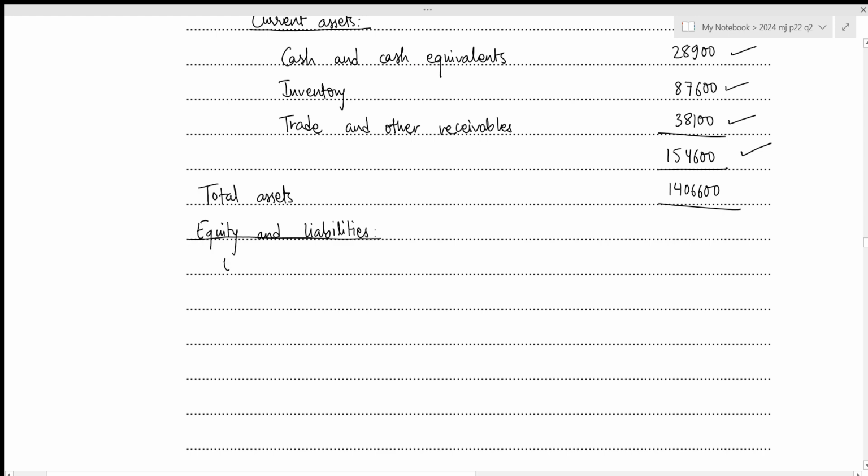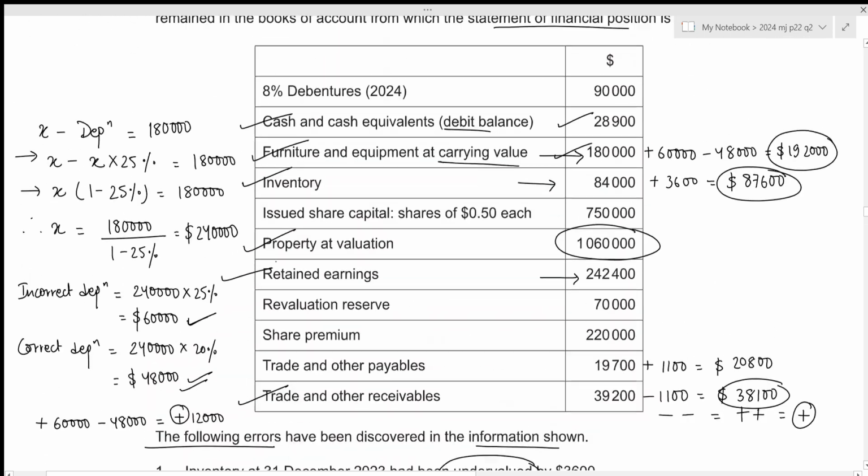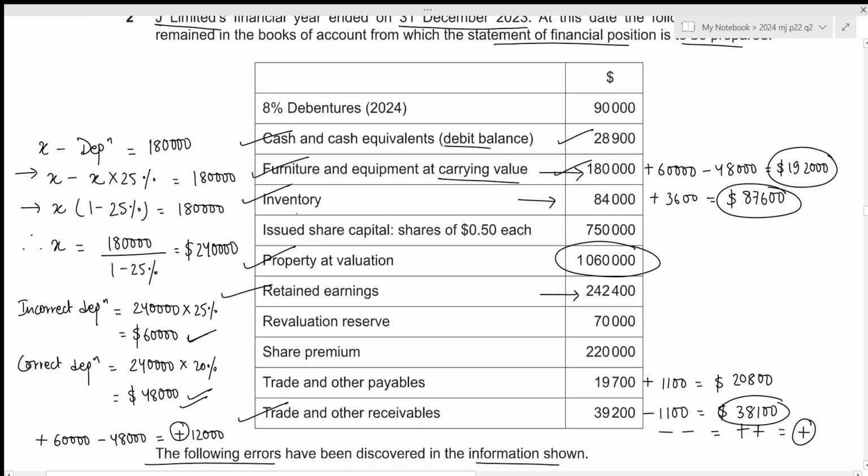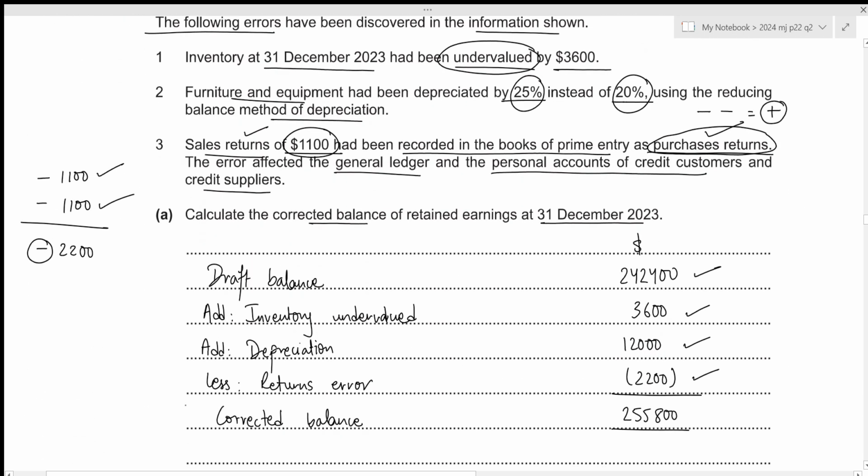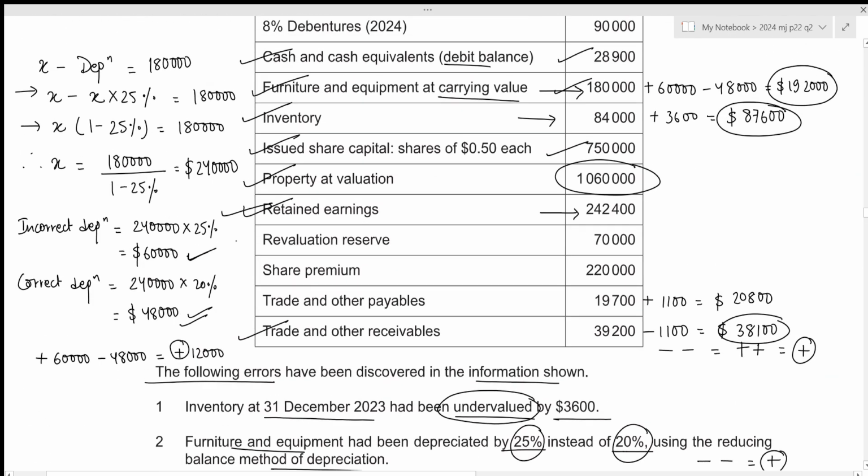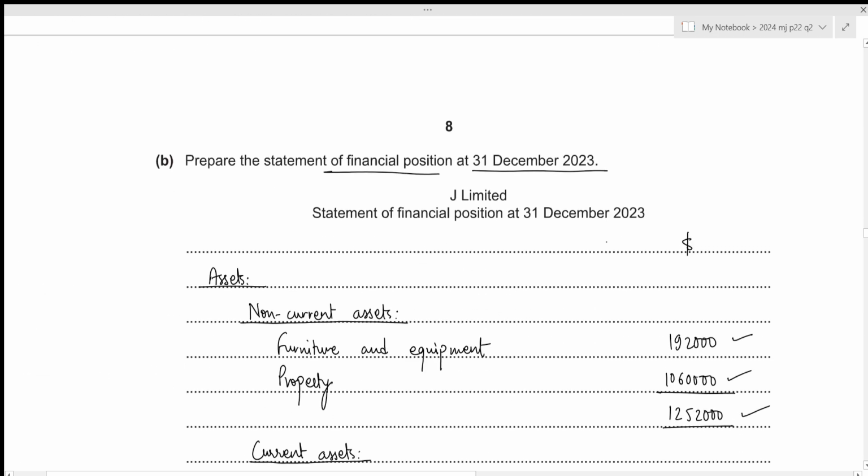For this one, we're going to start with equity. And in this case, for equity, we have the issued share capital of 750,000. We then have the retained earnings, and we need to include the corrected value of 255,800. Then we have the revaluation reserve of 70,000 and the share premium of 220,000. That should be all for the equity part.